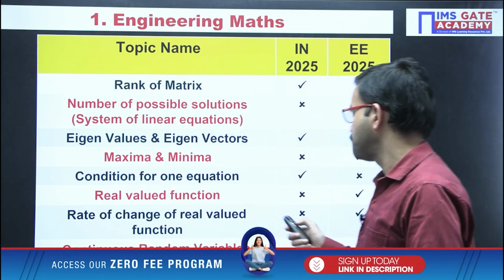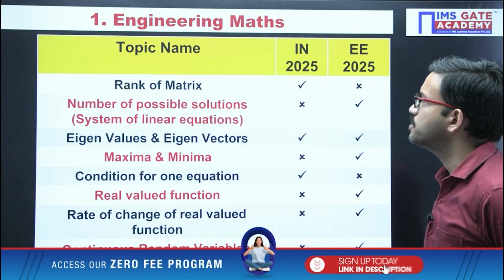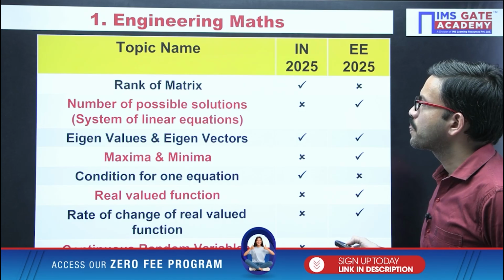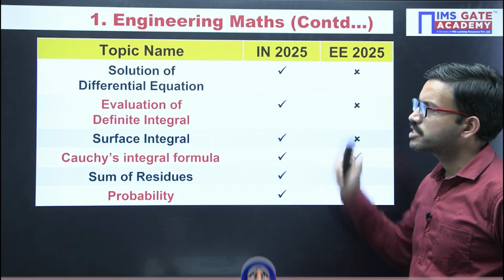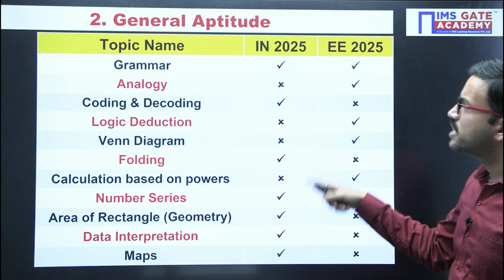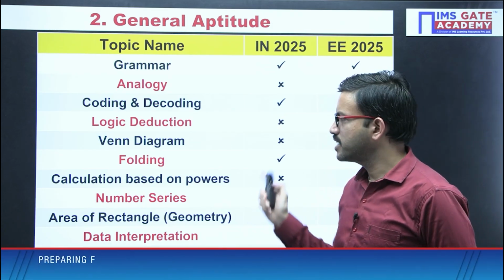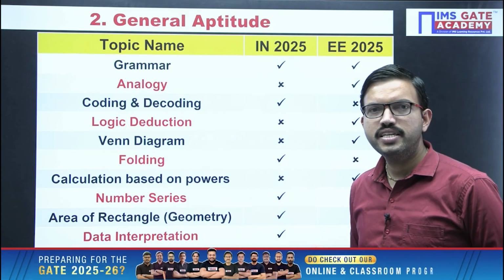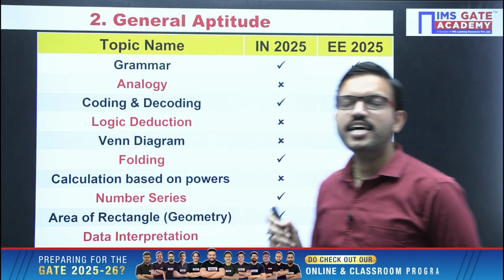Okay, right. So these are the topics with respect to engineering maths. Similarly, these are also topics with respect to engineering maths. Now these are the topics with respect to general aptitude. All of you can go through. I need not explain here because you have very little time.